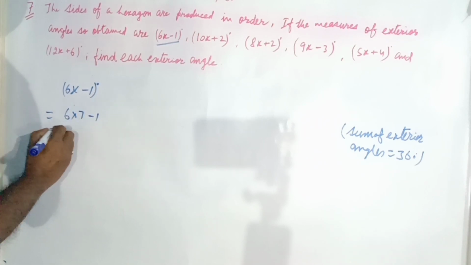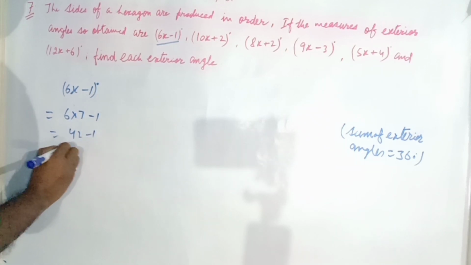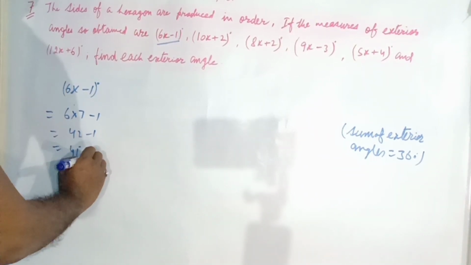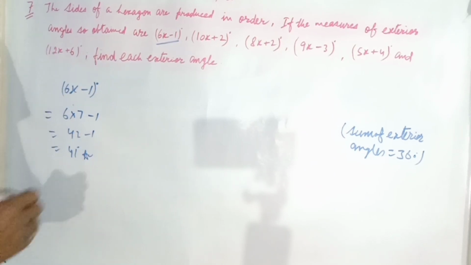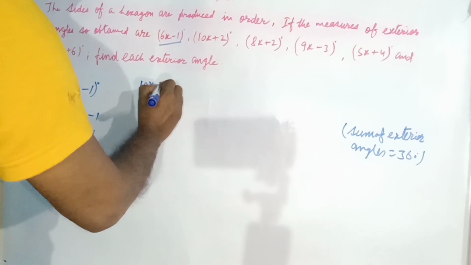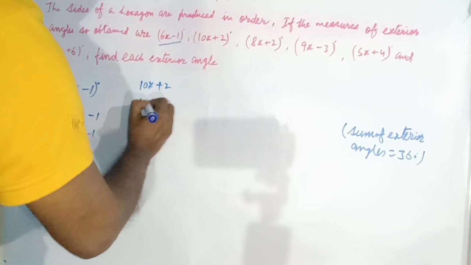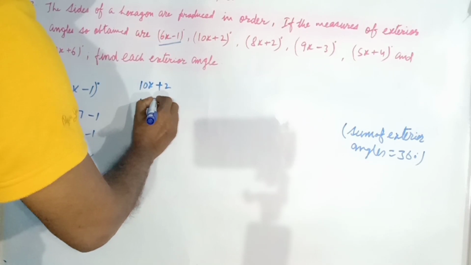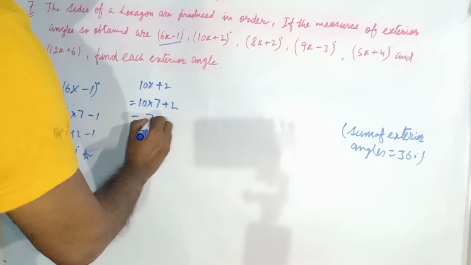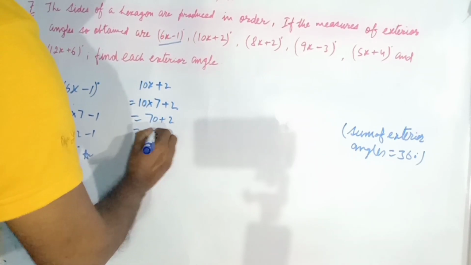Then 6 times 7 is 42, minus 1 is 41 degrees. So the first angle will be 41 degrees. The next one is 10x plus 2: 10 into 7 plus 2, that is 70 plus 2, 72 degrees.